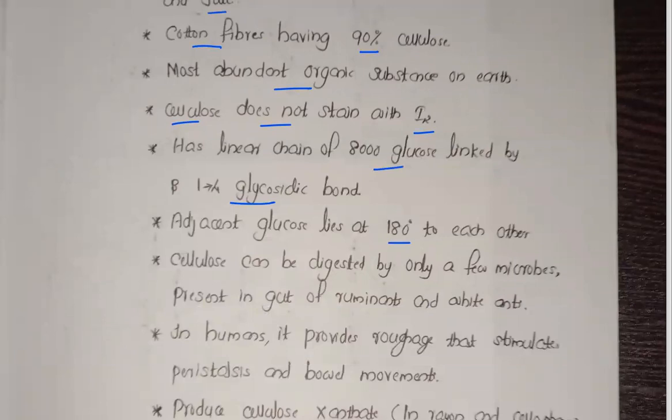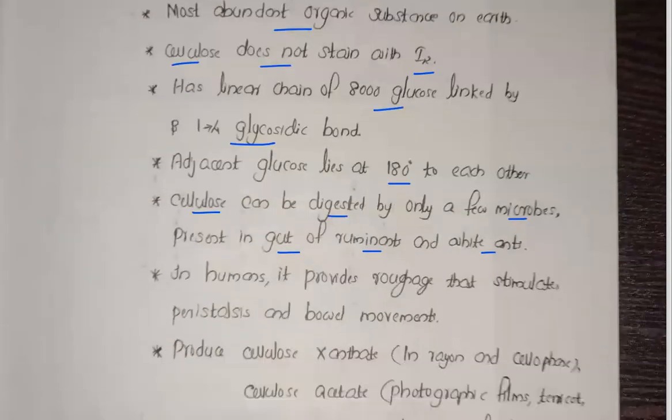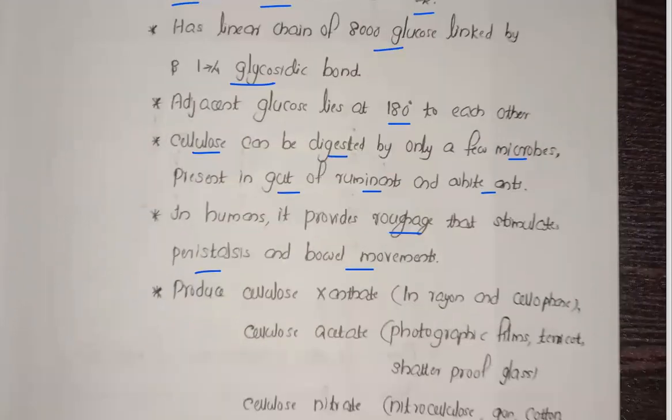Okay. Now cellulose can be digested only by few microbes. So cellulose can be digested by few microbes present inside the gut of ruminants and white ants. Now in humans, it provides roughage. Cellulose provides roughage and helps in peristalsis and bowel movements. Peristalsis means the movement of food through the esophagus and also the intestines, and also helps in the excretion process.